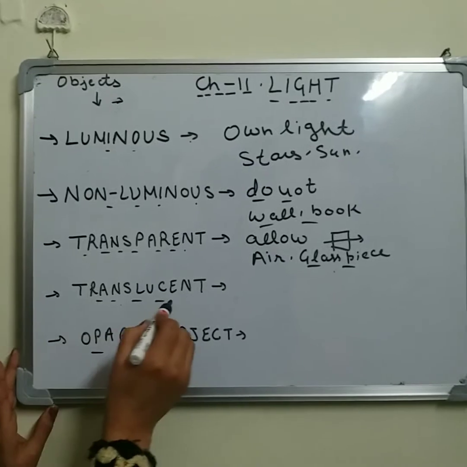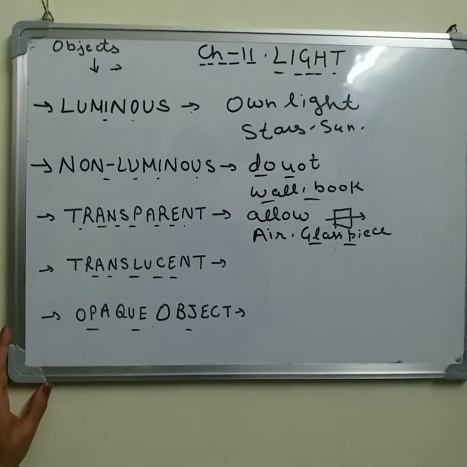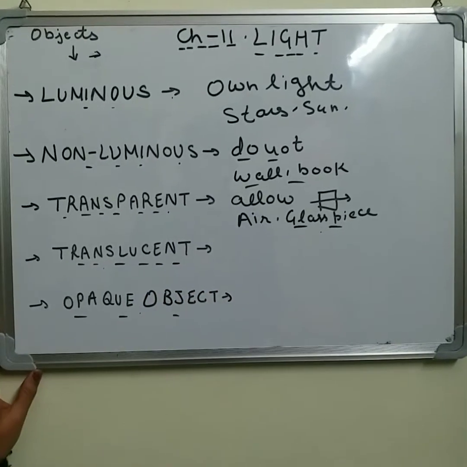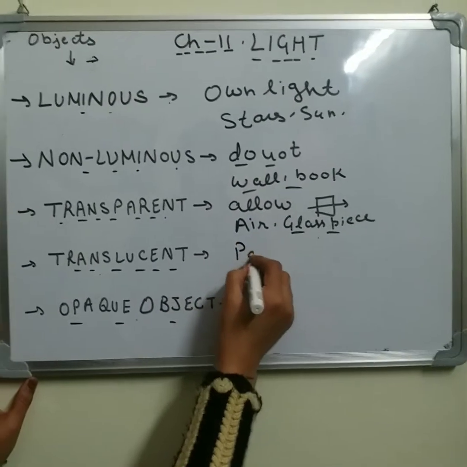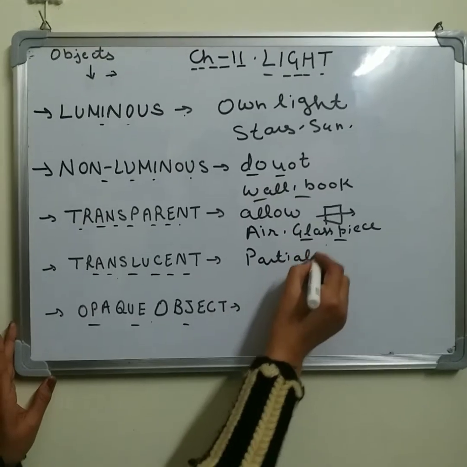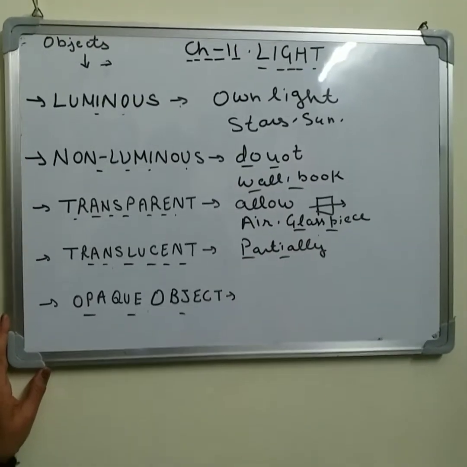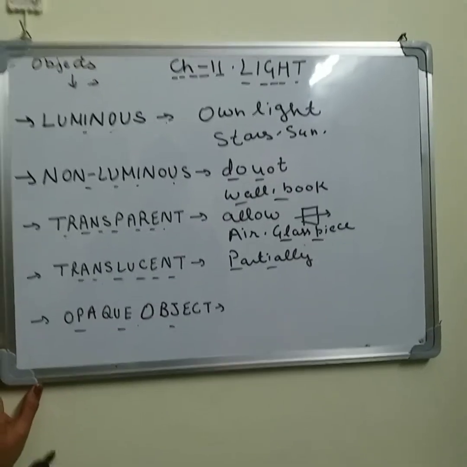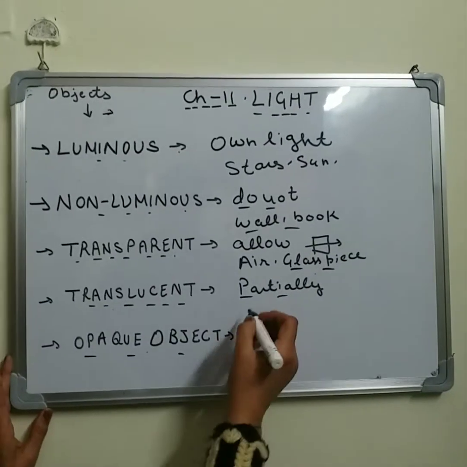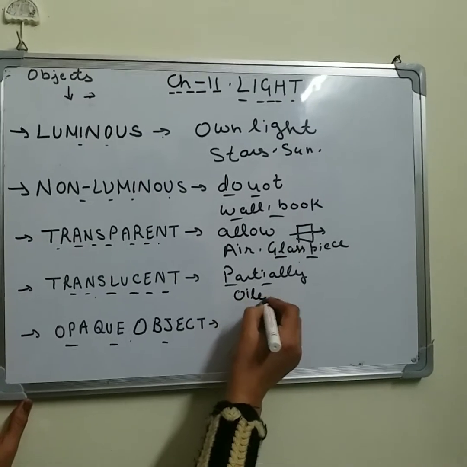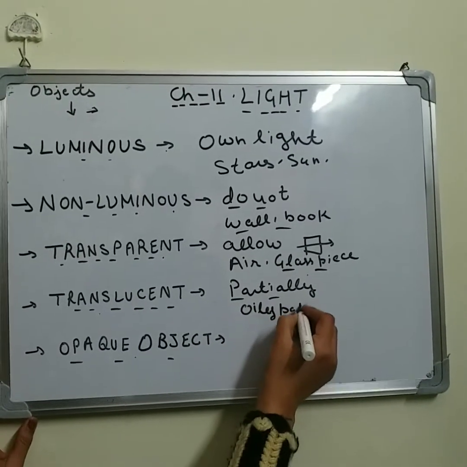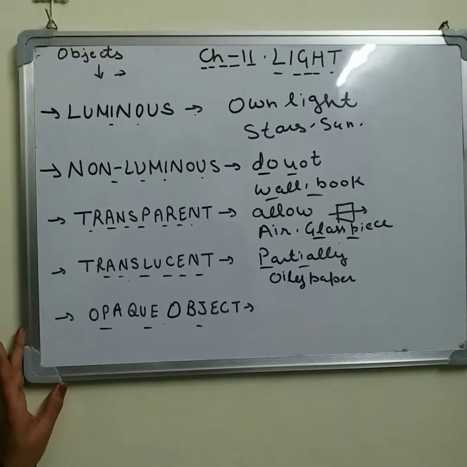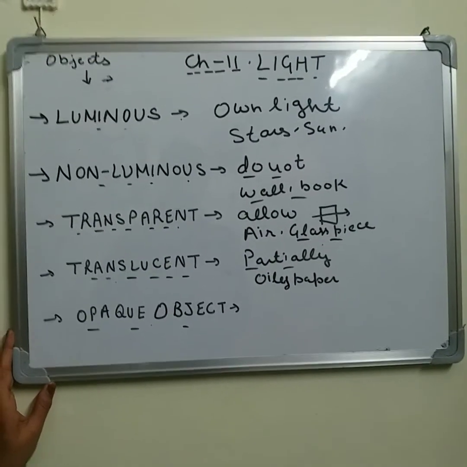Now, translucent objects are those which allow light to pass through them but partially, means a small amount of light will pass through and some will not. So we are able to see through these objects but not clearly. For example, oily paper. We are able to see through it but not clearly. Or colored plastic, those are translucent objects.